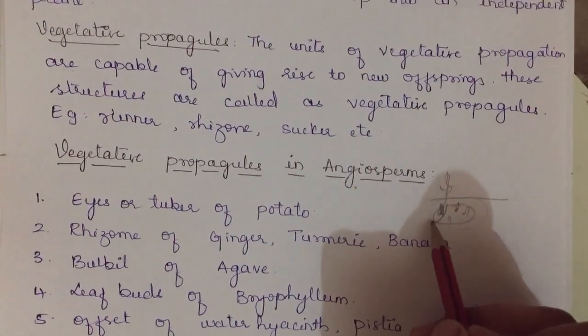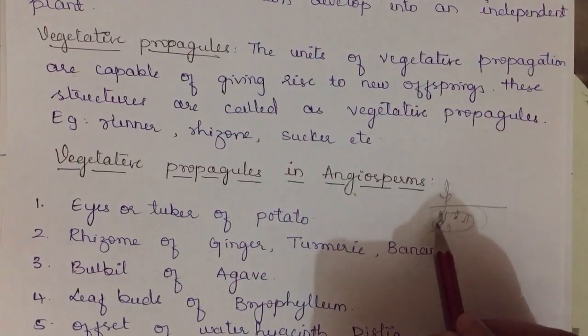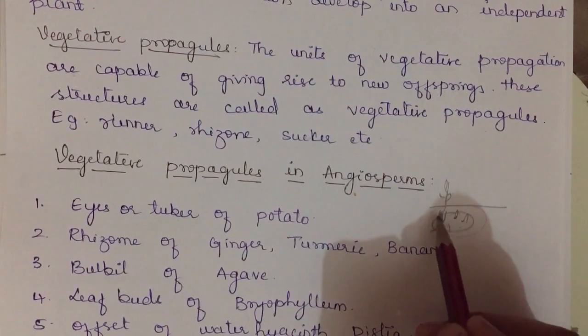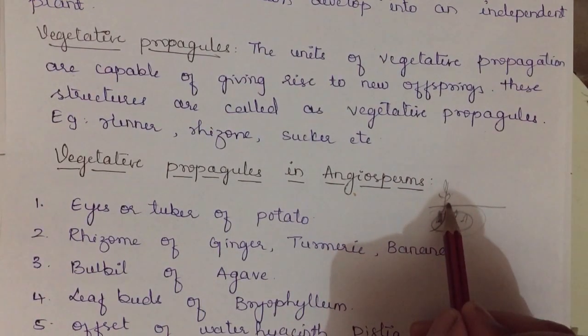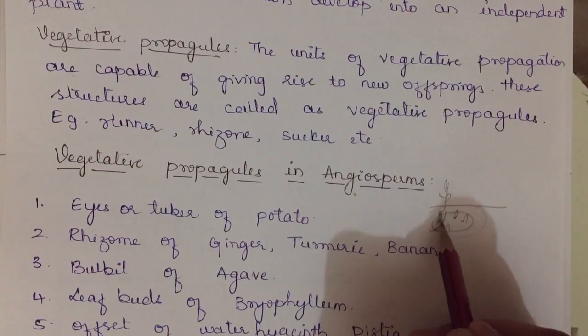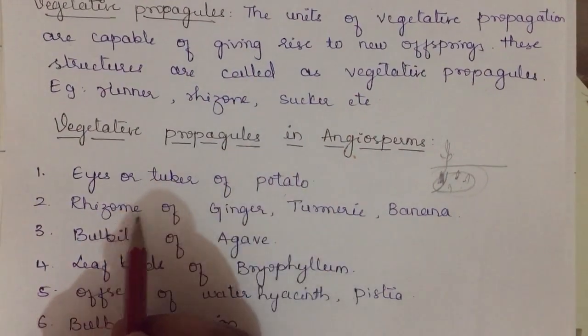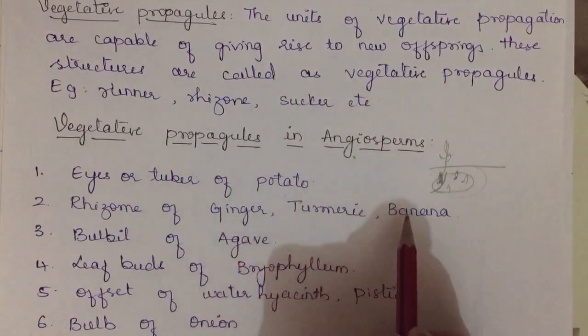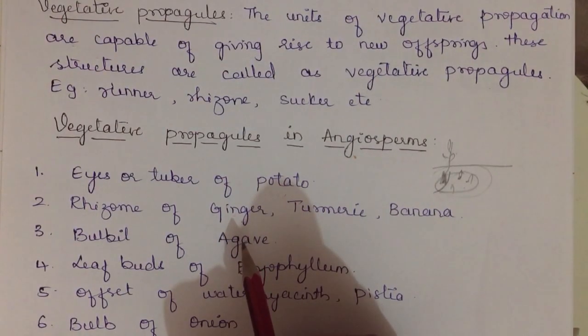What were the vegetative propagules? The units of vegetative propagation, the units which are used in multiplying the plant and give rise to new offspring. These structures are called vegetative propagules. Now, eyes of tuber are vegetative propagules of potato. Next, rhizome of ginger, turmeric, banana. Rhizome is nothing but an underground stem.